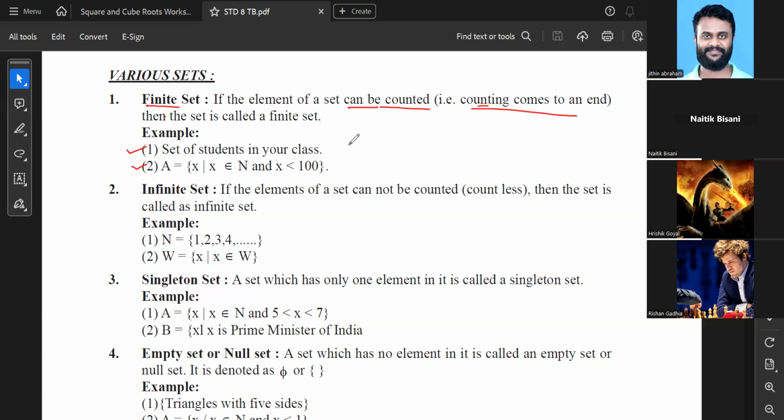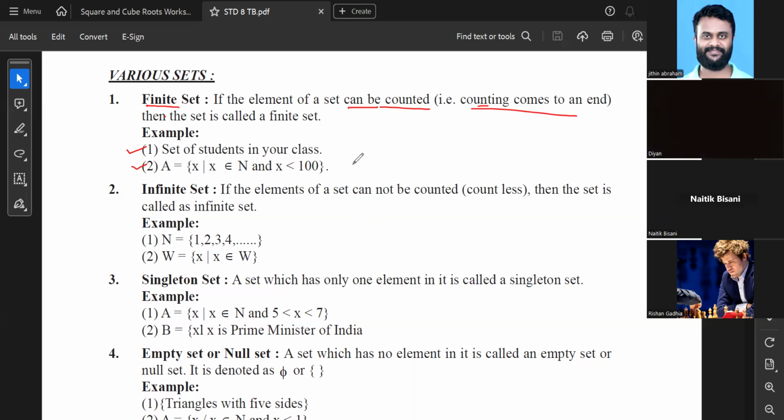So 99 एलिमेंट्स होंगे इसके अंदर. इसका मतलब क्या होता है? उसका मतलब ये होता है कि we can count them. Sir, cardinal number. हाँ, cardinal, absolutely. There is a cardinal number, finite set. कार्डिनल नंबर लिखने का तरीका small n bracket open A bracket close equal to 99. So this is how we write cardinal number. I'm just reminding you कि कैसे करते हैं.